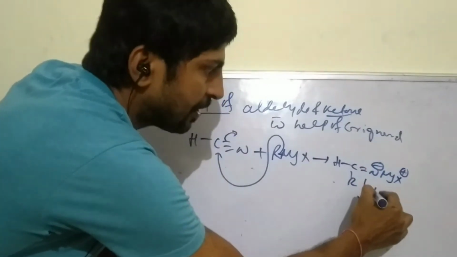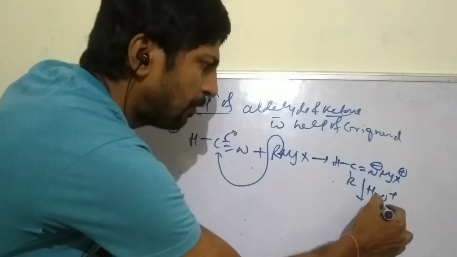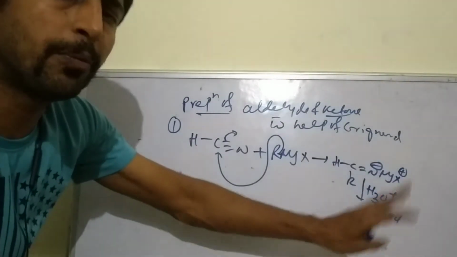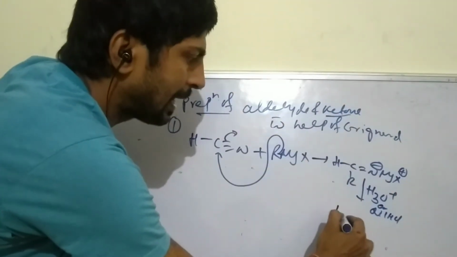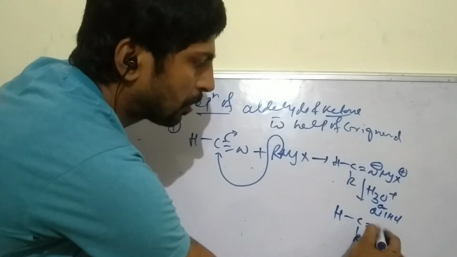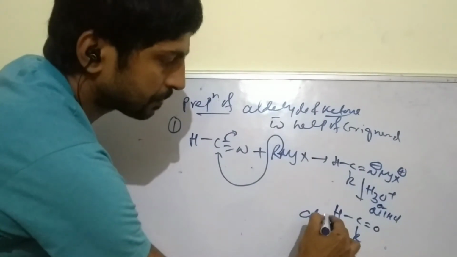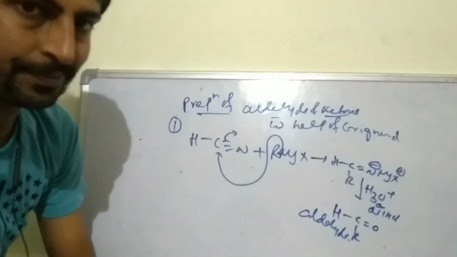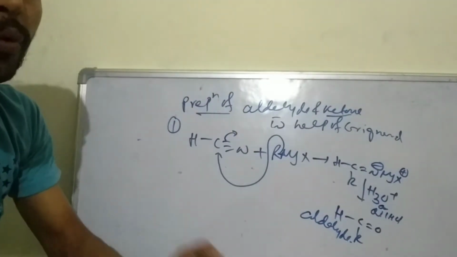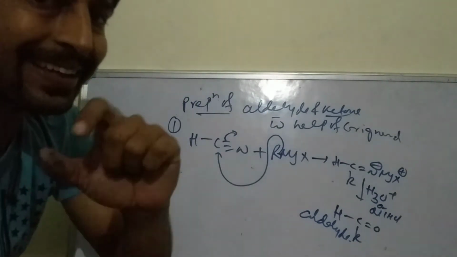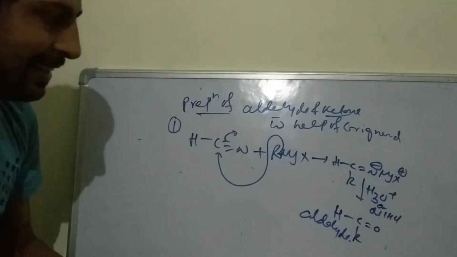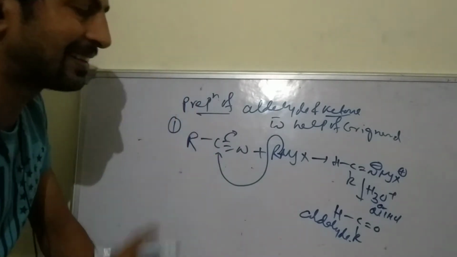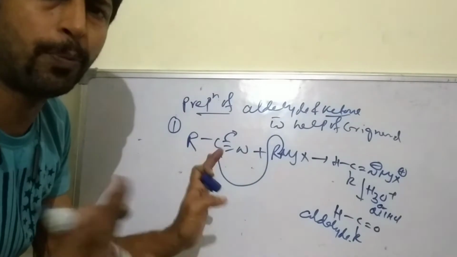If it is hydrolysis, that is H3O plus or dilute HCl, both are the same, then it is converted to HC double bond O, that is the aldehyde. If we prepare a ketone, then H is replaced by R. Both may be the same or different, no problem.